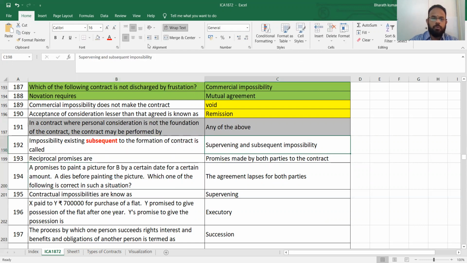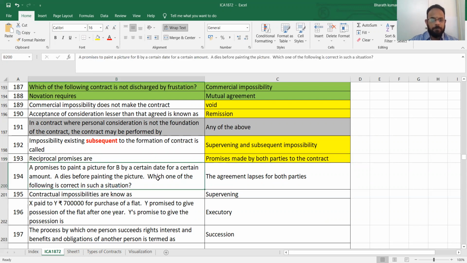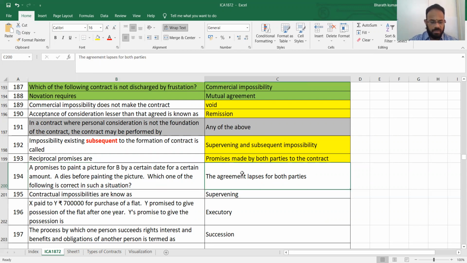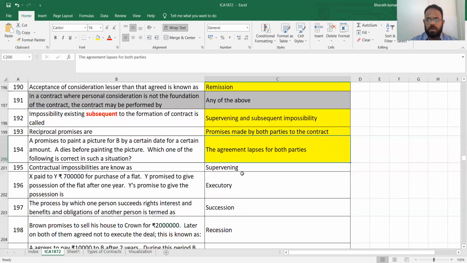And it is called supervening and subsequent impossibility. Next, reciprocal promises are done by both the parties of the contract. This and all is very normal. Next, A promises to paint a picture for B by a certain date for a certain amount. But A dies. What will happen? Agreement will lapse. That's a very simple point. One fellow died. So what will happen?